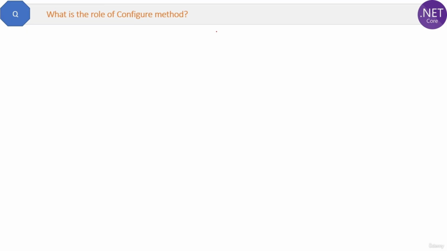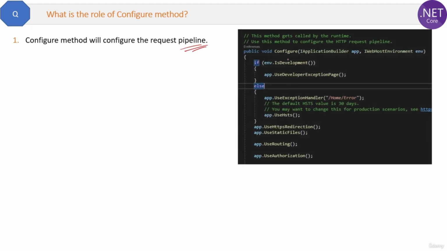What is the role of configure method? In short, configure method will configure the request pipeline. See, this is the code of the configure method in a startup class. And these methods app.UseDeveloperExceptionPage, UseHttpsRedirection, app.UseStaticFiles, etc. are the part of the request pipeline. Okay, and configuring these methods is the role of the configure method.